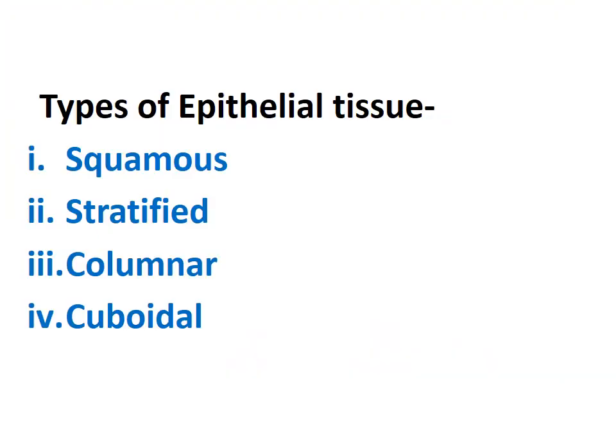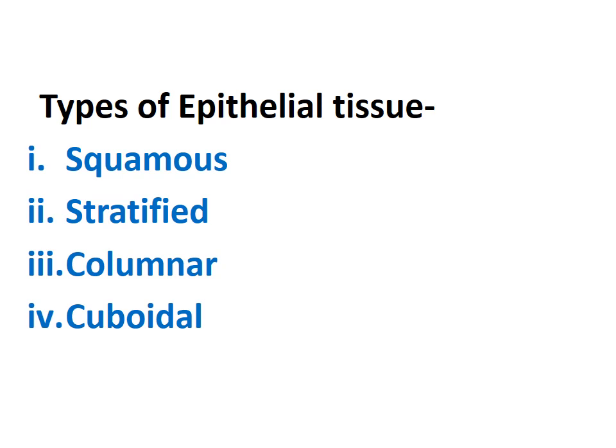Now this epithelial tissue is again classified into four categories. So what are the types of epithelial tissue? There are basically four types of epithelial tissue. What are those four types? Number one is squamous epithelial tissue. Number two is stratified epithelial tissue. Number three is columnar epithelial tissue. And number four is cuboidal epithelial tissue. So these are the four types of epithelial tissue.